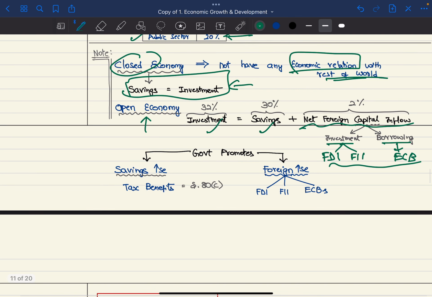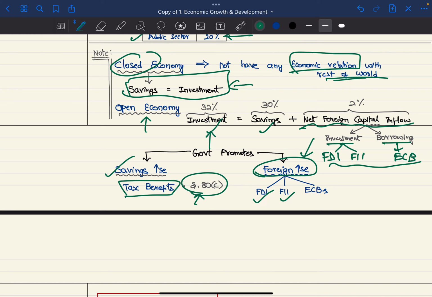So the government wants to promote investment. Therefore, they will promote an increase in savings, for example, giving tax benefits under section 80C. We will see this later. And also the increase in foreign capital inflows. So all FDI, FII, and ECBs are encouraged.